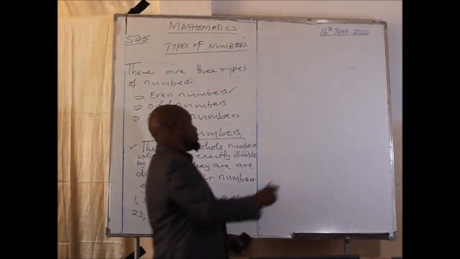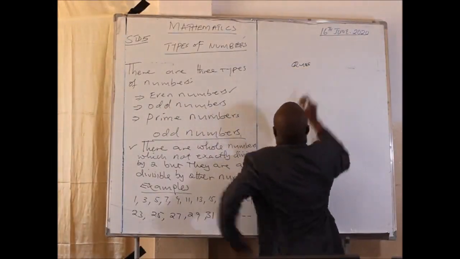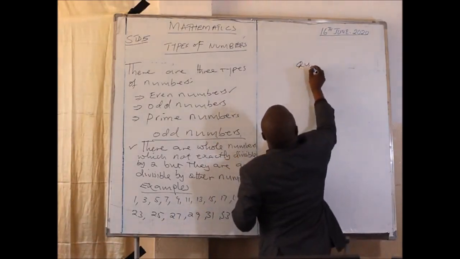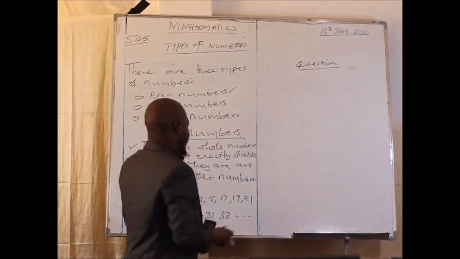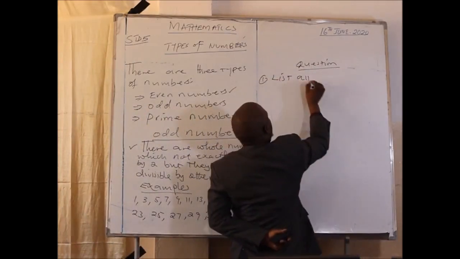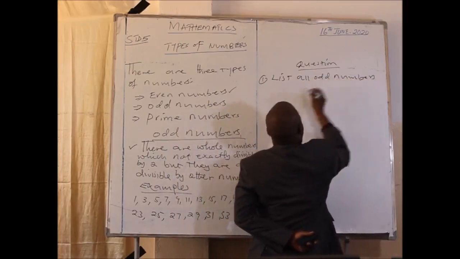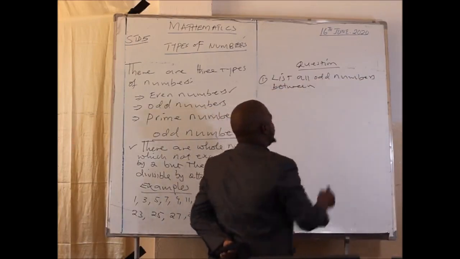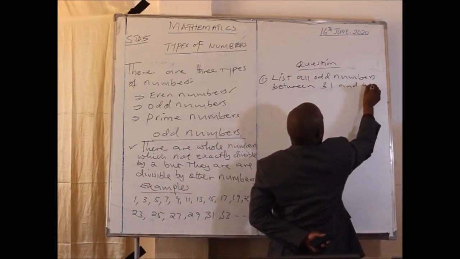Now, examples of questions. How can you meet a question involving odd numbers? They may say, number one, list all odd numbers between 31 and 40.